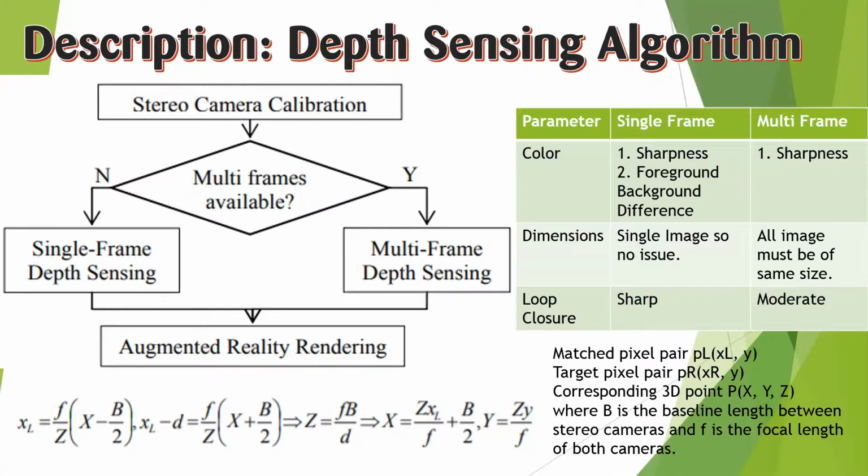Okay, so we have a triangulation formula here, which you can see on the screen. There are three axes, x, y, and z axis. As you can see, there are many parameters, so let's see what all of them are. PL is nothing but the matched pixel pair and target pixel pair, B is the baseline length of the stereo camera, and S is the focal length of both the cameras.